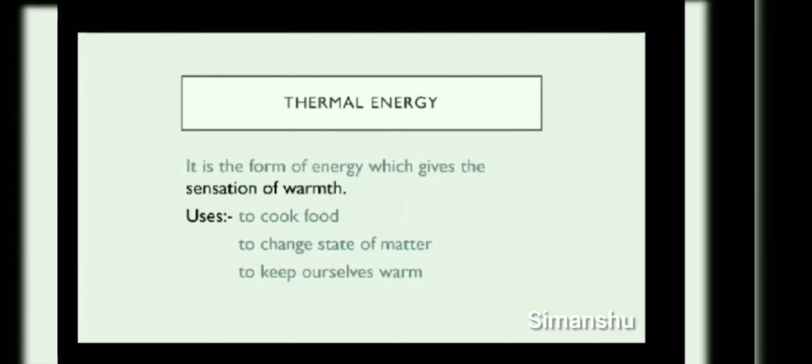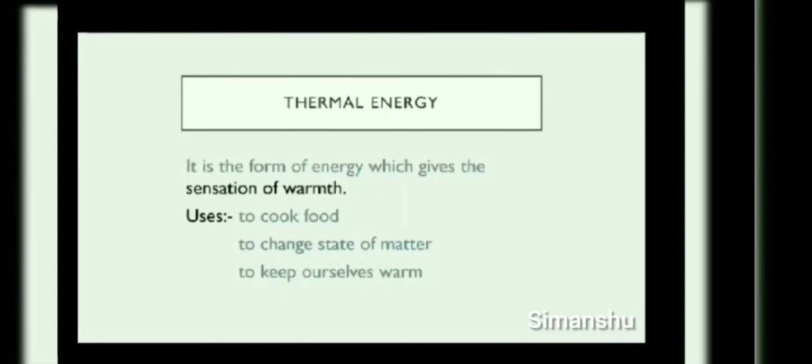Then where are we using this energy? We are using it in many areas of our life, to cook food. As we are using LPG gas, that is a fuel. It is a fuel, meaning it has stored energy in the form of chemical energy. But for cooking food, we are using its changed form, from chemical form to heat energy form.